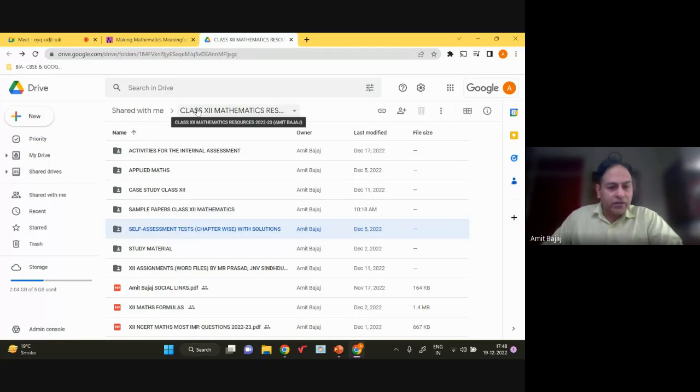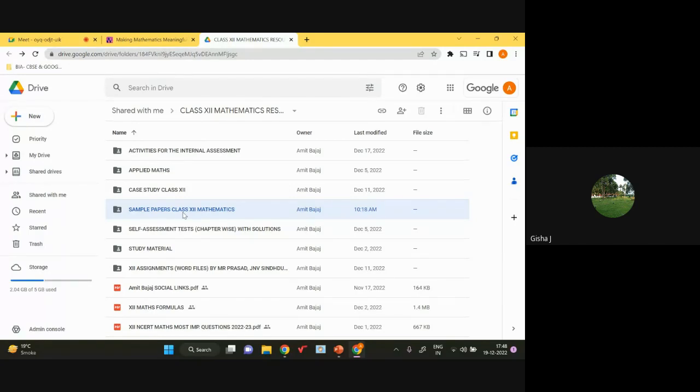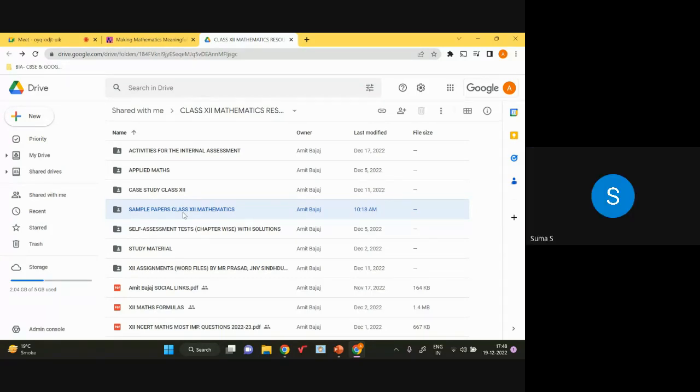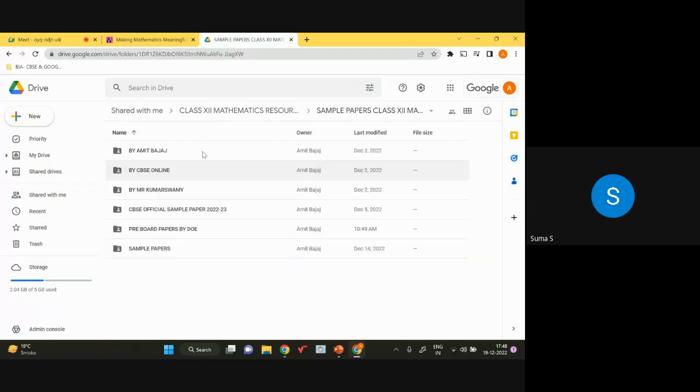Can you keep such a session for applied maths also, standard 12? See, ma'am, I can arrange such a session, but with some different educator, because I am not teaching applied maths in my school. Yeah, okay. So again, for normal 041 mathematics, here is one of the sample papers prepared by me.